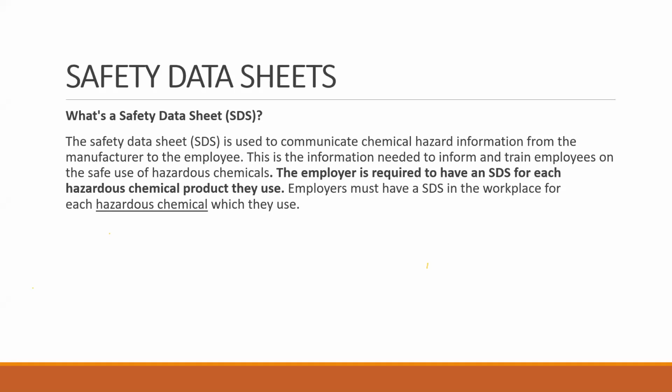So MSDS should be at point of use, MSDS should be in the local language, and the third thing is MSDS should be updated. With the passage of time, the manufacturers of the chemicals or hazardous substances produce new versions of the MSDS. So the new version of MSDS should be available. You can do audits, for example, on a yearly basis or 6 monthly basis, and then you will have the updated MSDS available all the time, right?